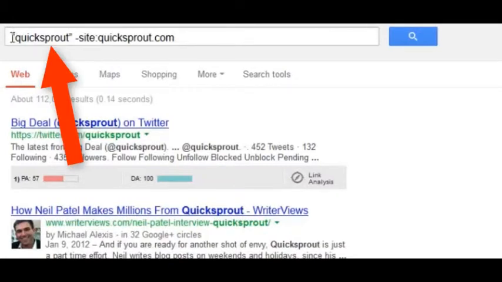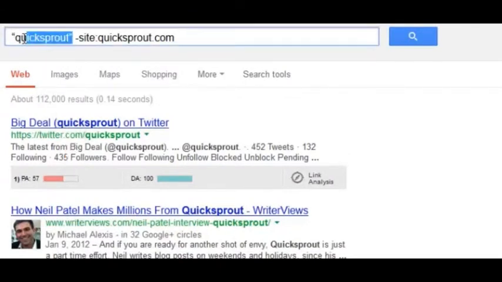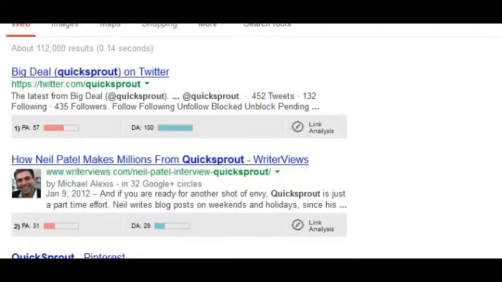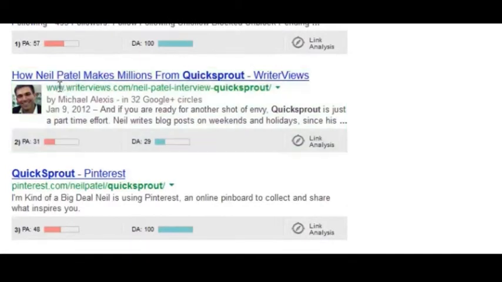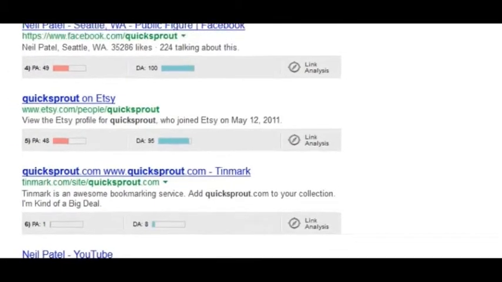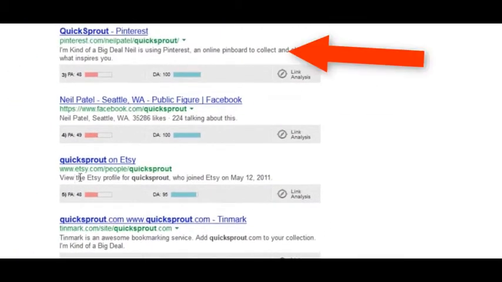You just put your brand name in quotes like this and put -site: followed by your domain. What that does is eliminate any results on this domain. Now, obviously, Neil mentions QuickSprout all the time on QuickSprout, and you don't want to be contacting your own site. Doesn't make sense. So you can put -site:quicksprout.com and whatever other sites you want to filter out. As you can see, we already found someone who mentioned Neil on a site called writerreviews.com, and it also brings up a bunch of social profiles like Facebook and Pinterest and Etsy.